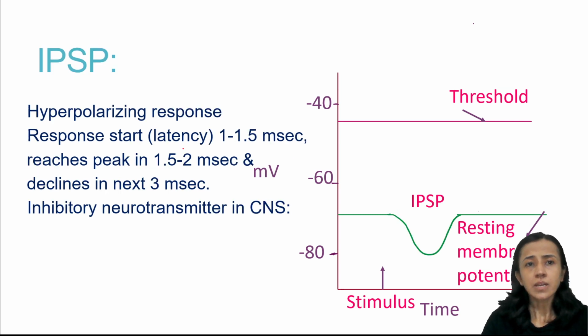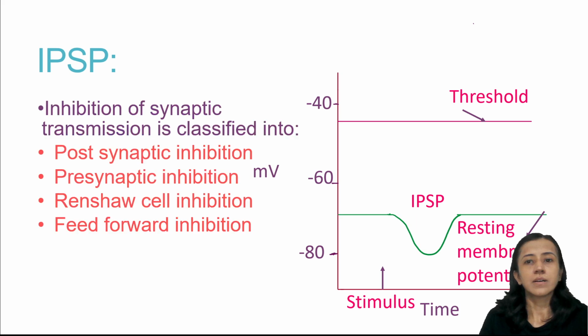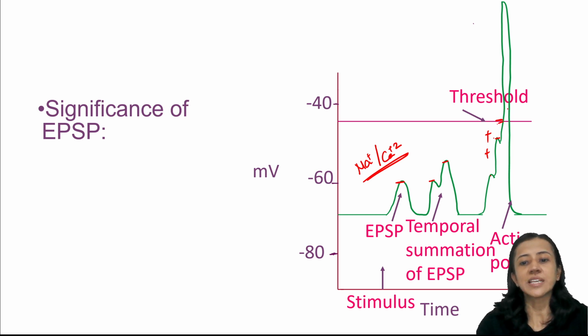Okay. But one more thing here is, if your EPSP is strong enough, then it causes opening of voltage gated sodium channels, and that causes depolarization. You can see here, when your EPSP is here, then again the next EPSP, then again a third EPSP, so they all are summated, and when this summation reaches threshold, then it results in generation of action potential. So you can see here that is summation.